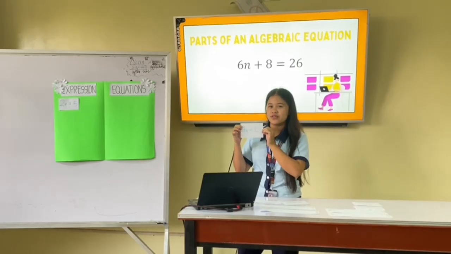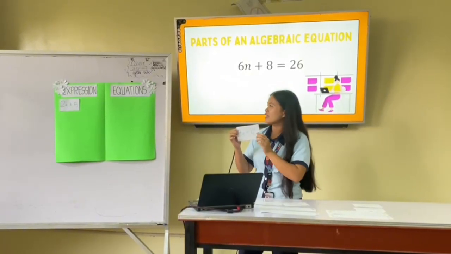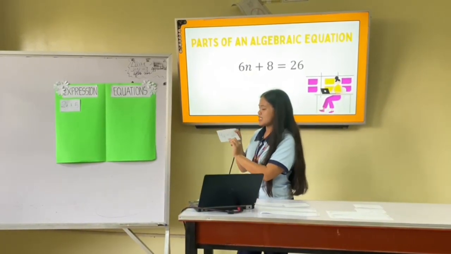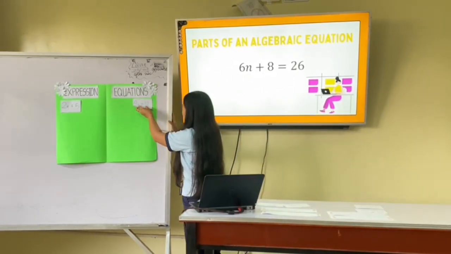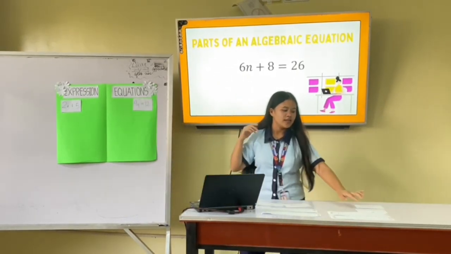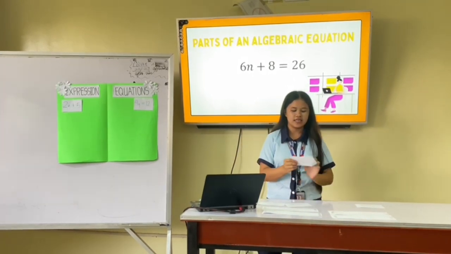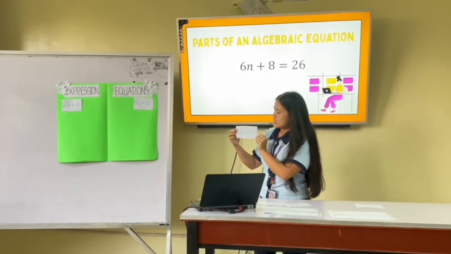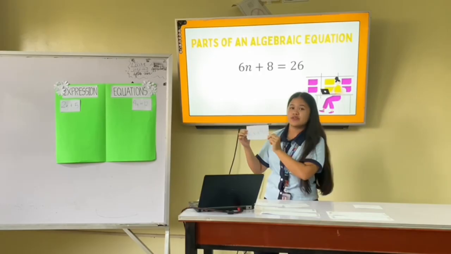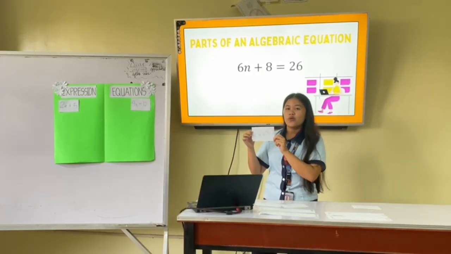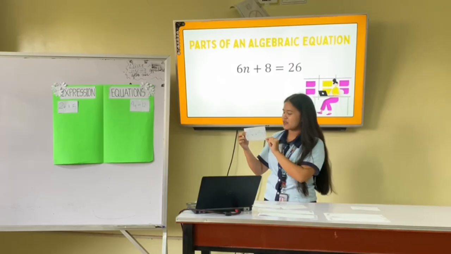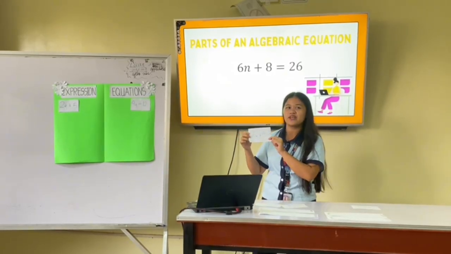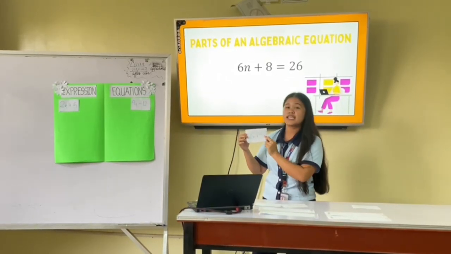This is under the equation because there is an equal sign. The next one is 2x plus 3 is equal to 7. Where am I going to put this one? We are going to put this one on the equation because there is an equal sign.